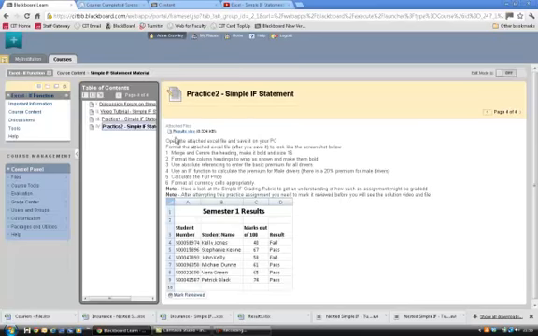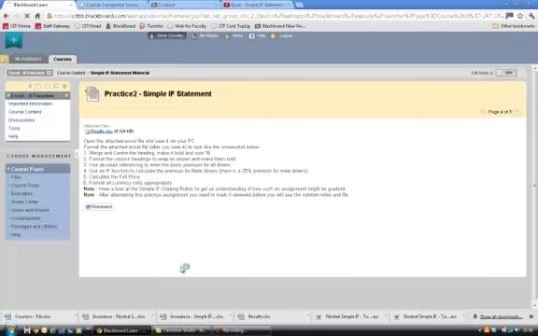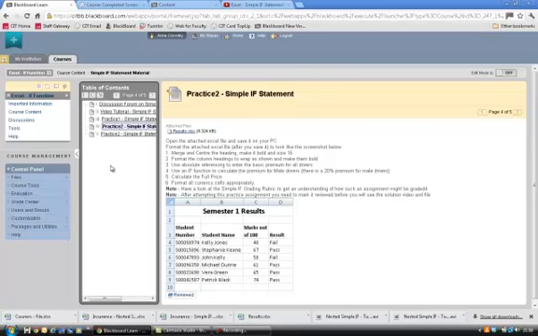You open that up and you'll see a file attached which you can open up, and that will give you the raw data to work with. And then you have the material or the assignment that you should do. It's explained to you here in a number of bullet points, and the screenshot shows you what your end result should look like. Both practice assignments are the same, and once you mark that reviewed, then you'll see a second